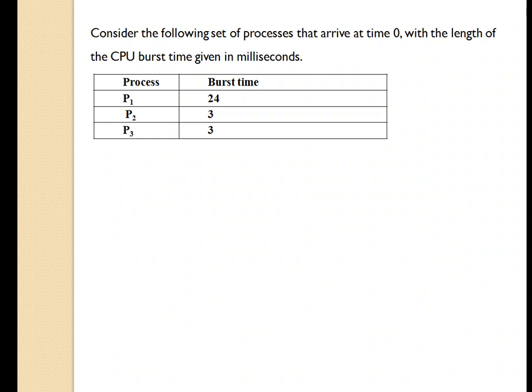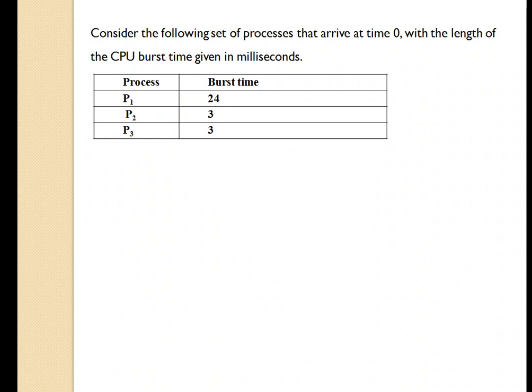So to understand the round robin scheduling algorithm, we will now see this example. Consider the following set of processes that arrive at time 0 with the length of the CPU burst time given in milliseconds. Here we have three processes. Process P1 requires 24 milliseconds, P2 requires 3 milliseconds and P3 requires 3 milliseconds. For this example, we will take a time quantum of 4 milliseconds.